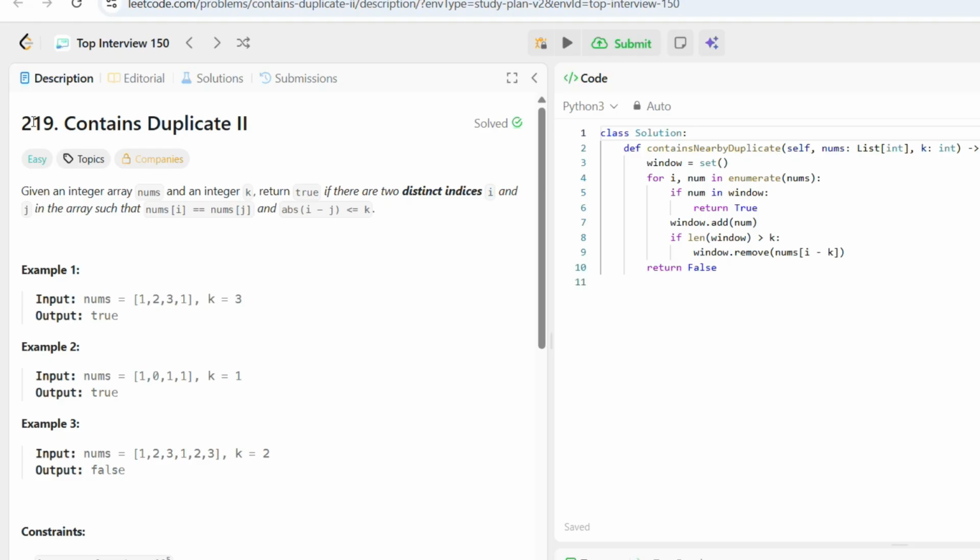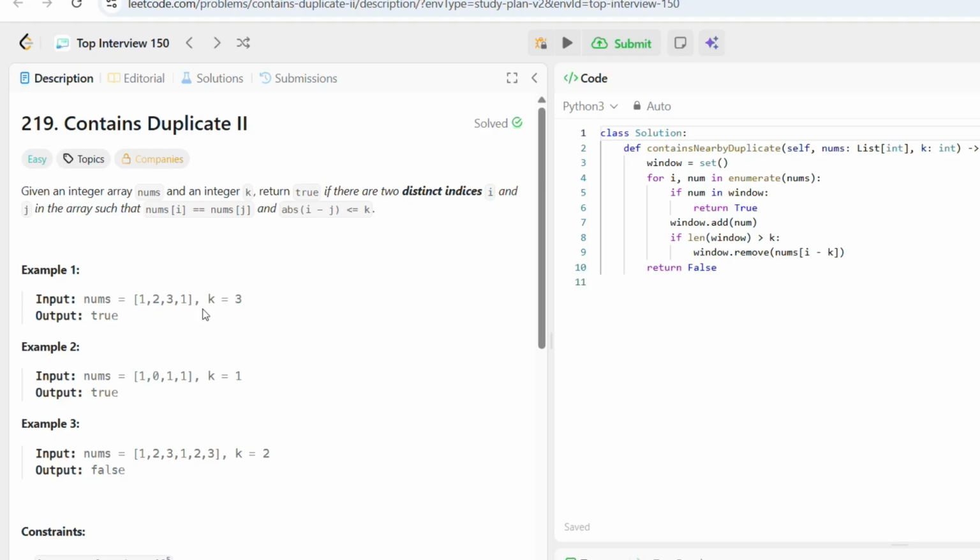This is LeetCode 219, Contains Duplicate II. What is this problem? Given an integer array nums and an integer k, return true if there are two distinct indices i and j such that nums[i] is equal to nums[j], and the absolute difference between these indices should be less than or equal to k. Within this window, are there any duplicates or not?